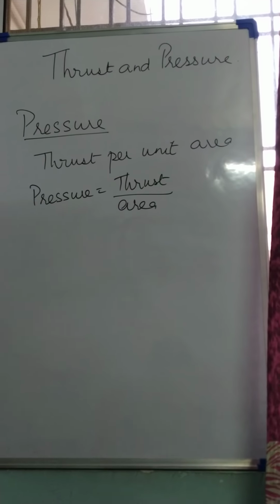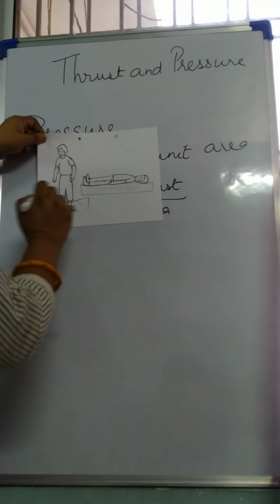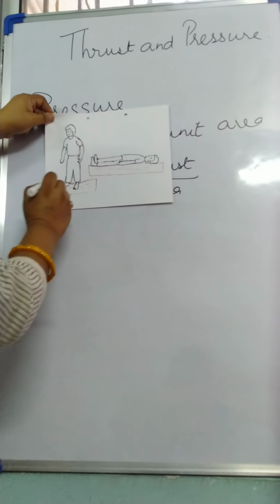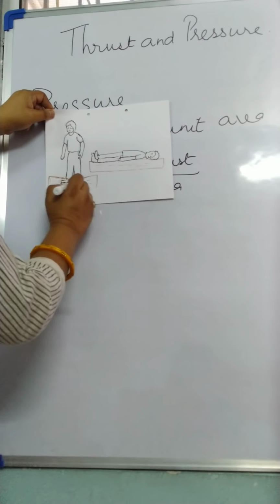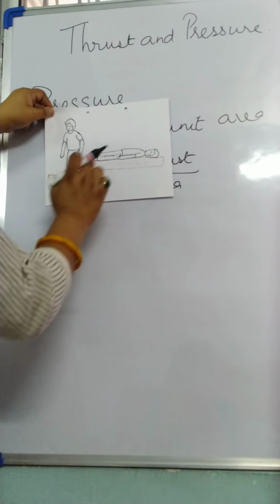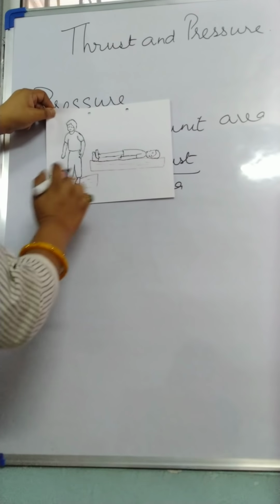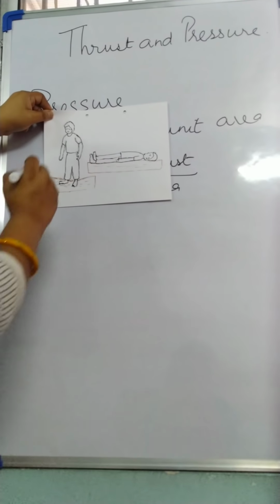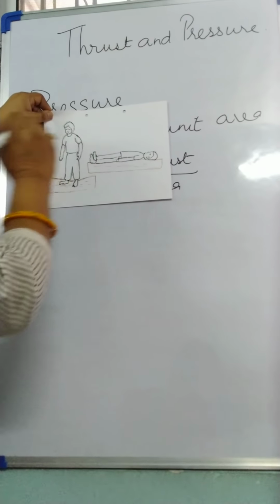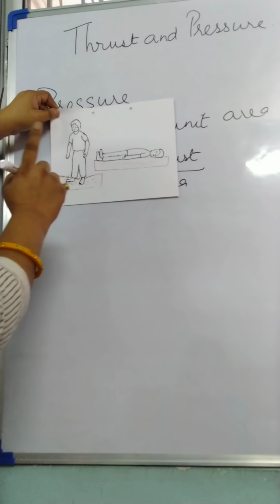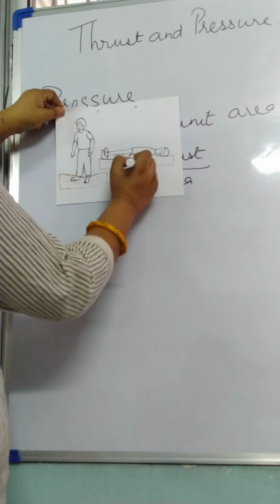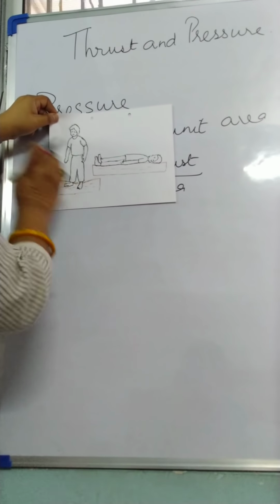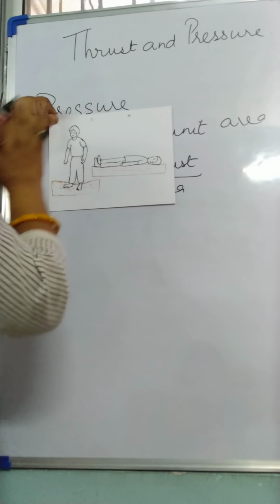So in this particular thing, you will find that the area of application of force is different. Here, the area where the force is acting is much smaller than when a person lies down. Here, the area in contact is much larger. So even though the thrust is the same, the difference is in the area. Here the area is less and here the area is more.